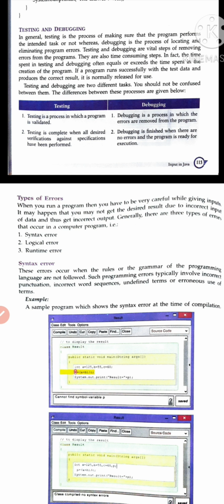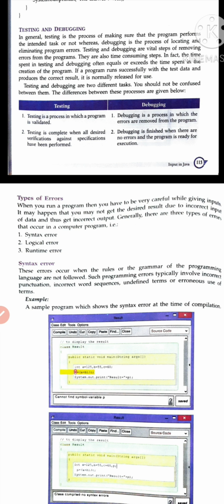Testing is a valid approach, but debugging is not, because debugging is basically running around errors. If we are correcting those errors, debugging is completed. But it doesn't mean that if an error is not there, your program is working correctly. It doesn't mean that.